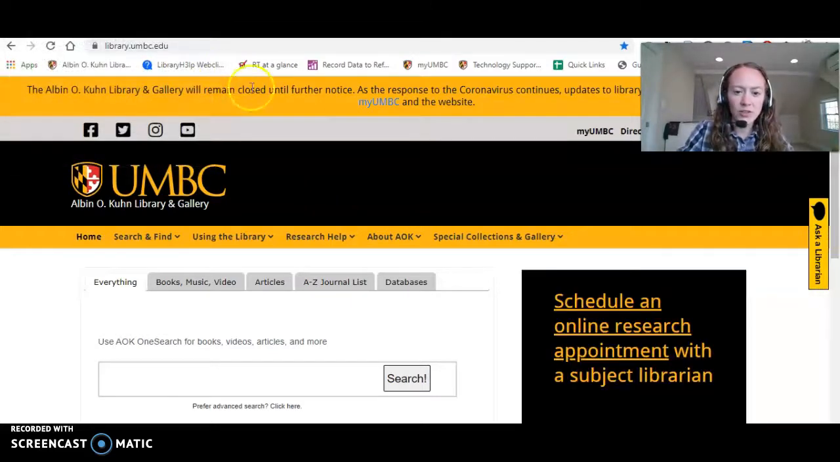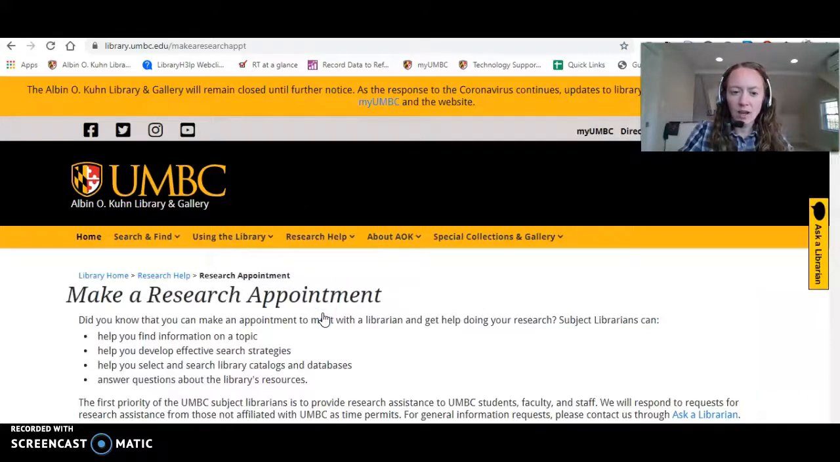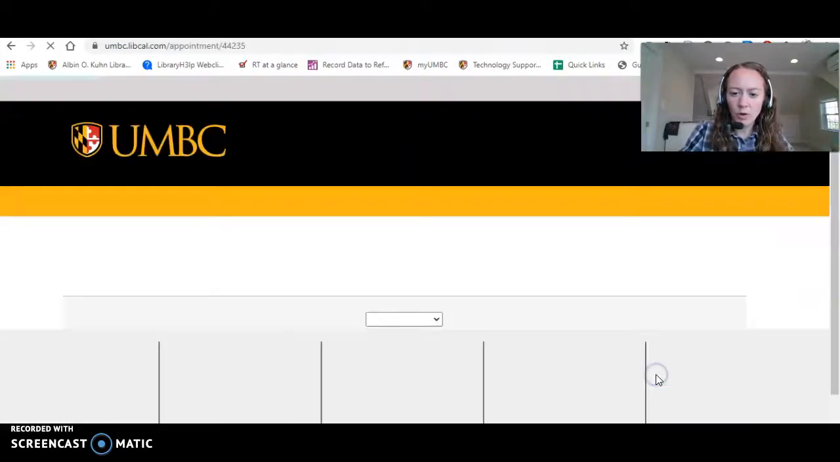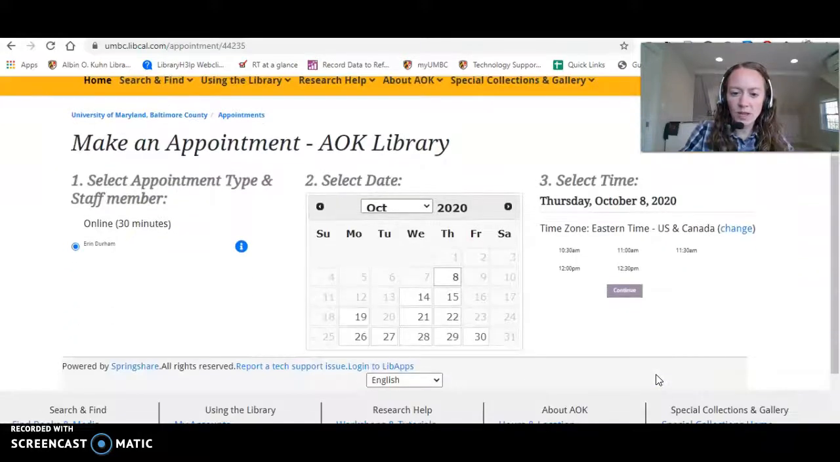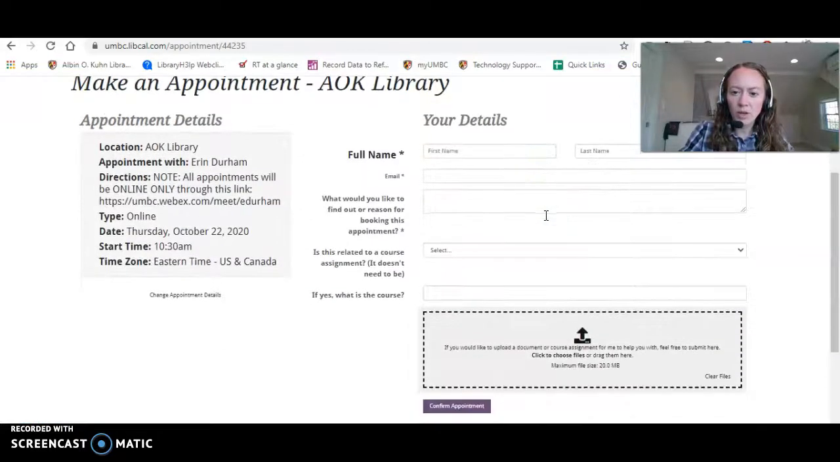I also wanted to share the research help. You can click this tab and select Make a Research Appointment. Scroll down, you can find my name, you can find English, schedule appointment, you can see a number of dates, click on a date, click on a time, and just type in your name and confirm appointment. Those will be held online via WebEx.